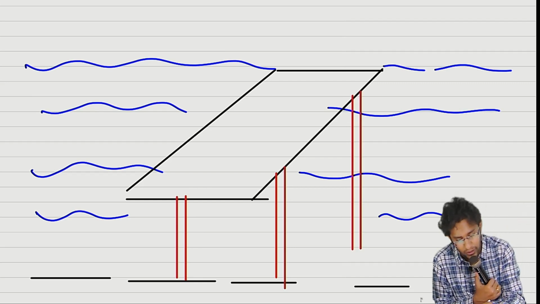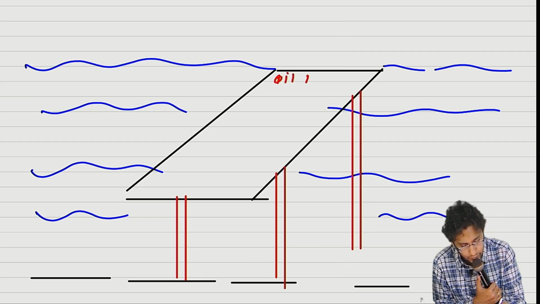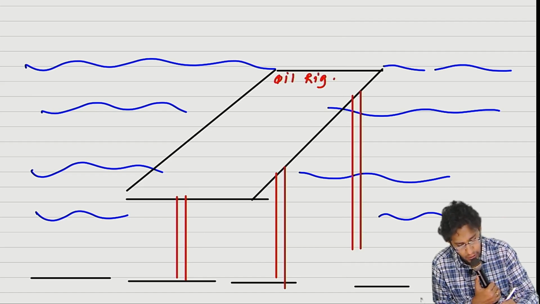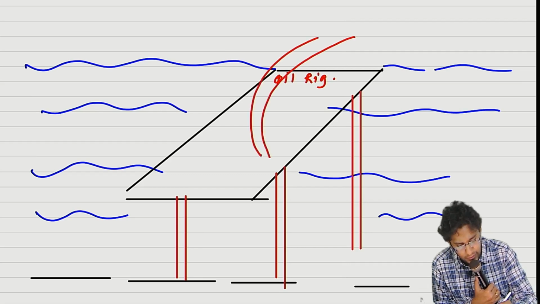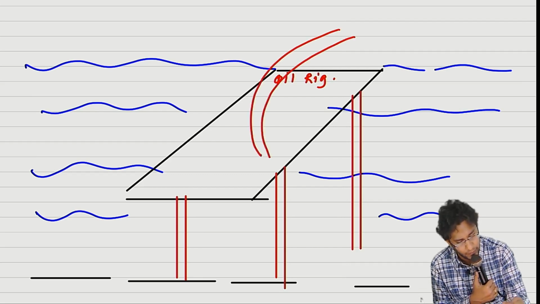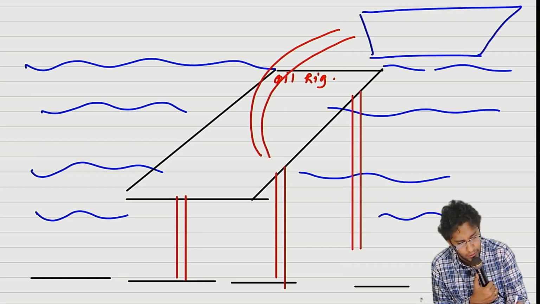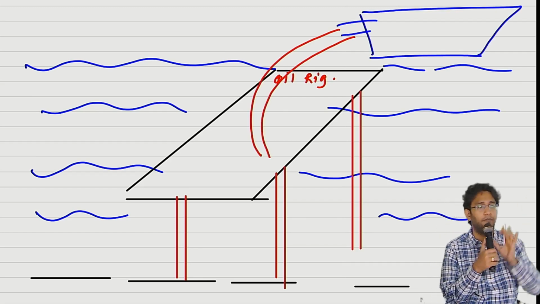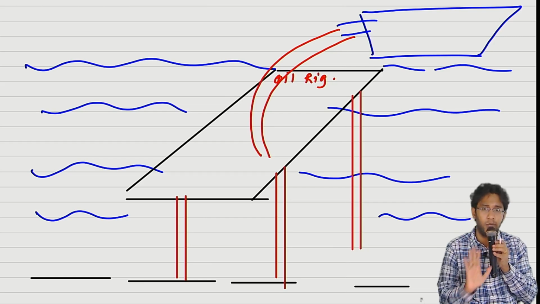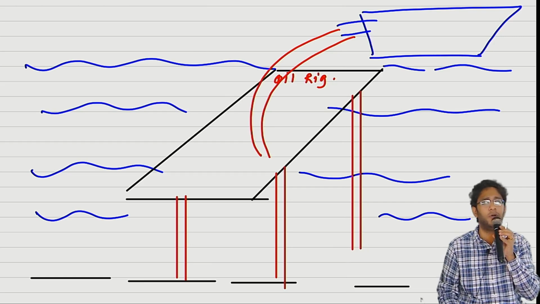This is called an oil rig. Through these pipes, they will extract the oil. Ship will come, they will load it, ship will go away. Crude oil extraction, sir. Government gives permissions to companies like Reliance who are friends of government.